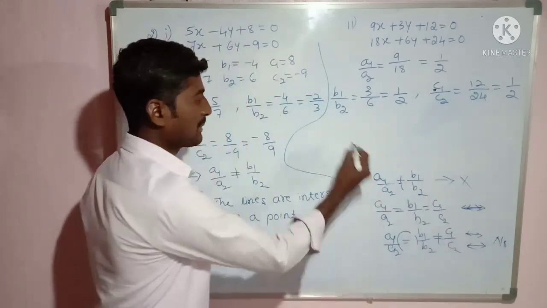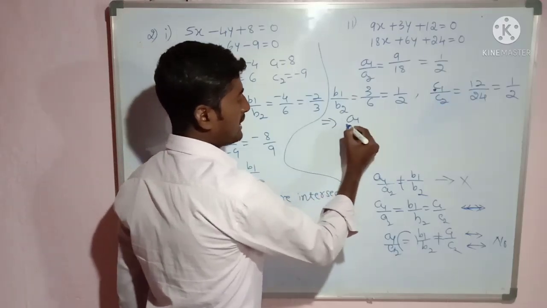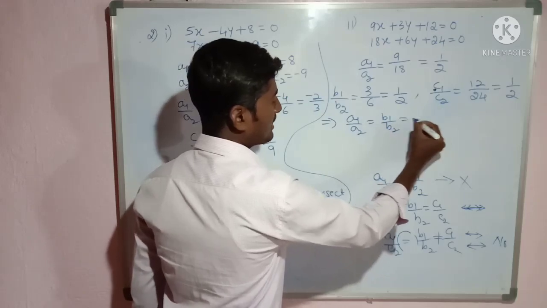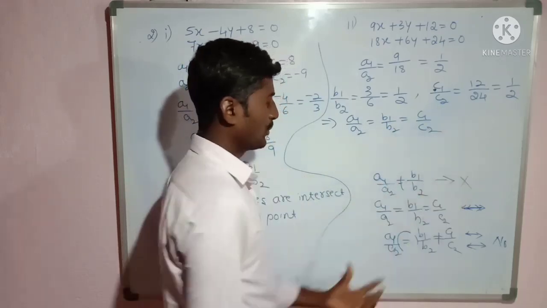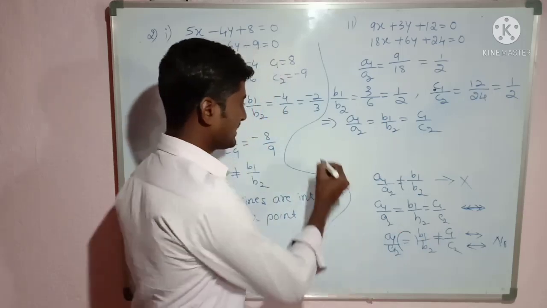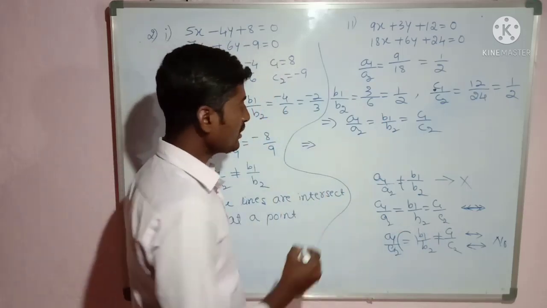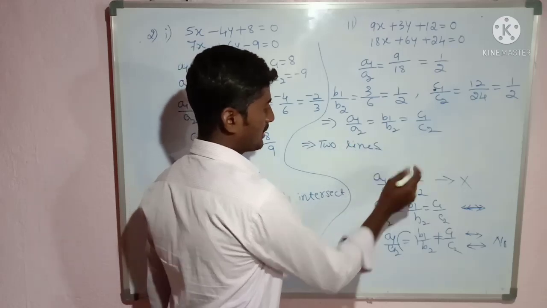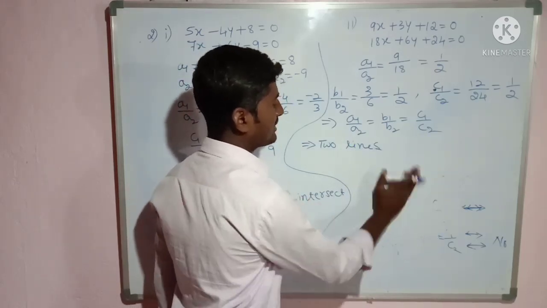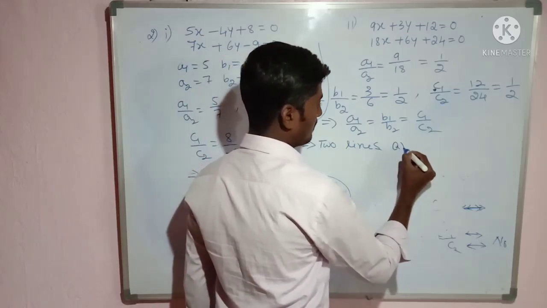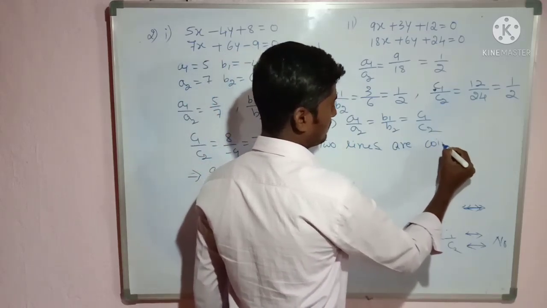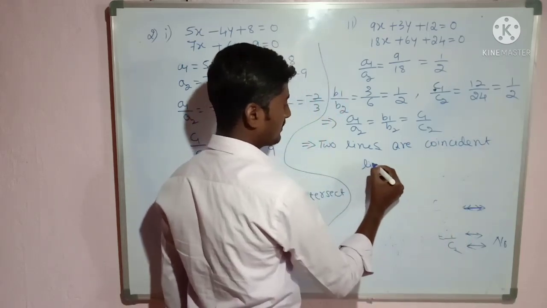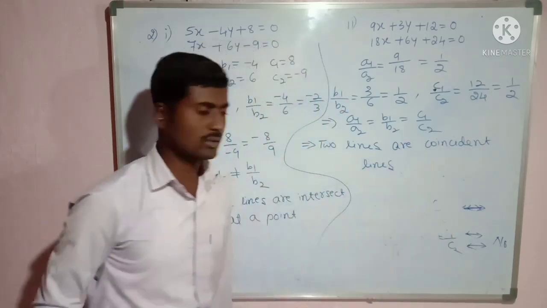So we got this condition, which implies the two lines are coincident lines. This is how we can solve these questions.